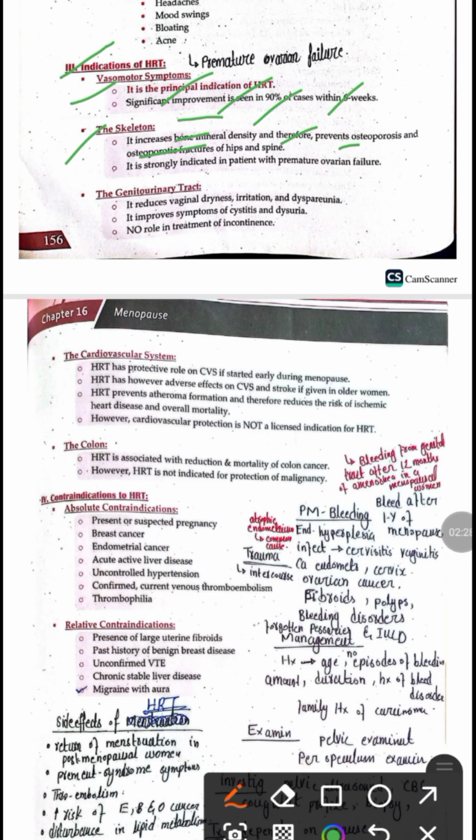And HRT is strongly indicated in women who have premature ovarian failure. HRT is also indicated in a female who has genitourinary symptoms, because HRT decreases vaginal dryness, irritation, and dyspareunia. Similarly, it also improves the symptoms of cystitis and dysuria. And there is no role of HRT in the treatment of incontinence.